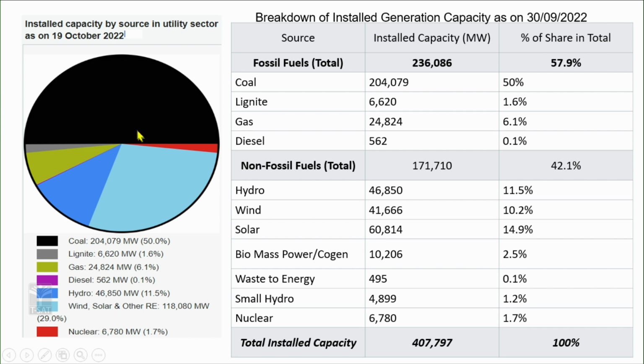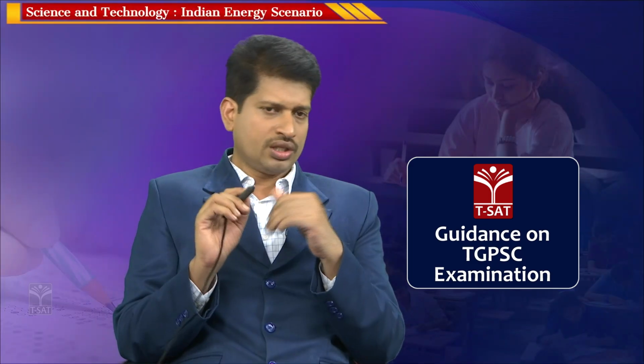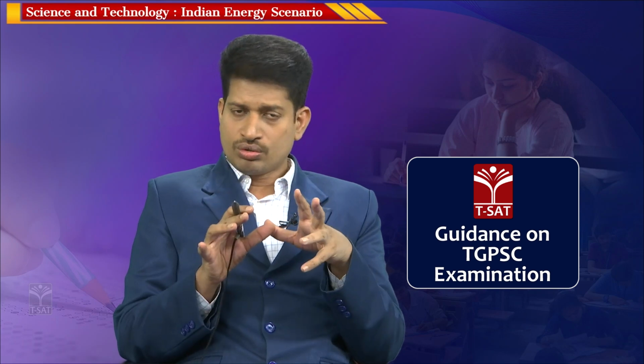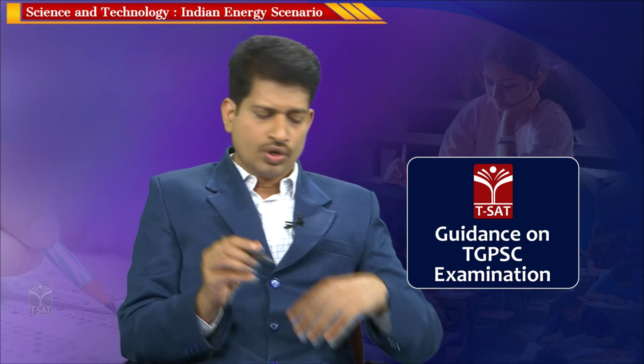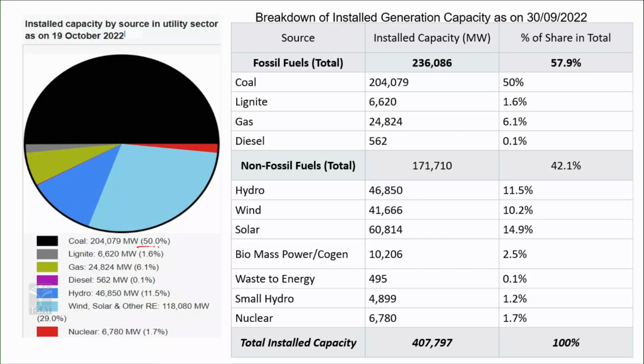So, the current percentage in 22, the share of coal it is all in the current share. So, here the trend in the previous initial discussion I have shown you 2019-20 pie diagram. Now, this is 2022 pie diagram. So, you need to compare this percentage with the data which I have shown to you, so that you will be able to know the trends in terms of changing of power scenario production. Fossil fuel and non-fossil fuel I have discussed with you.